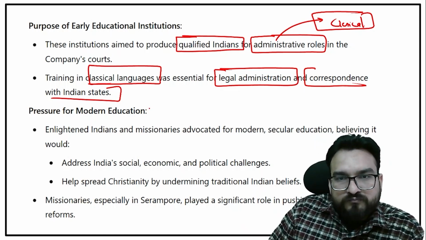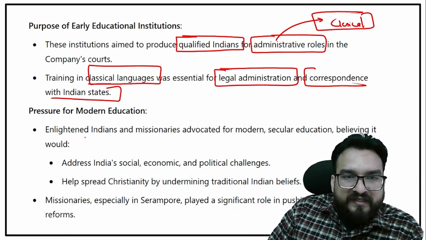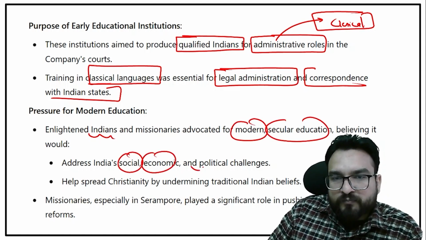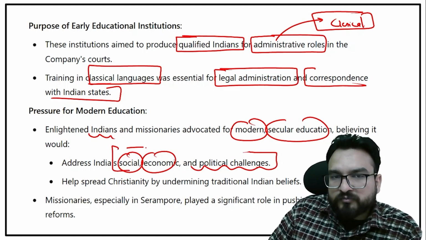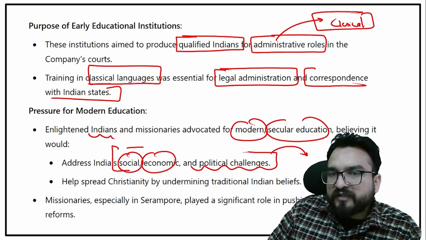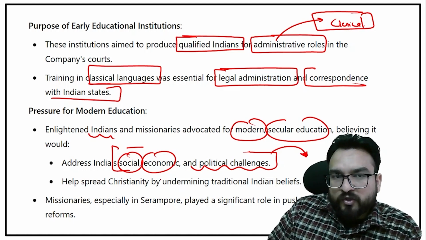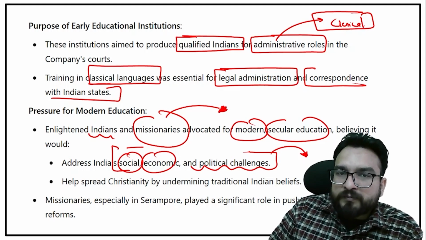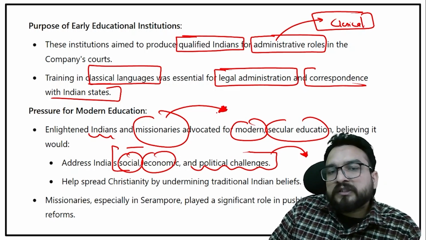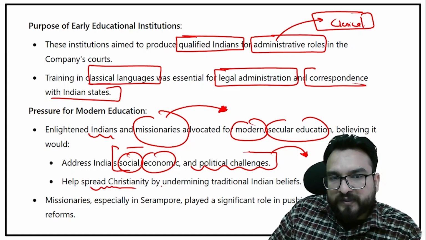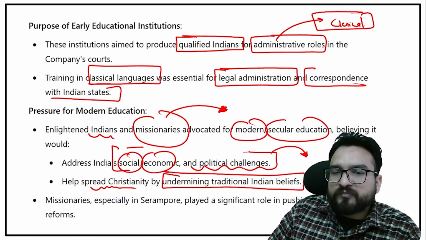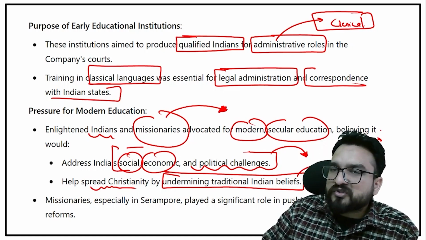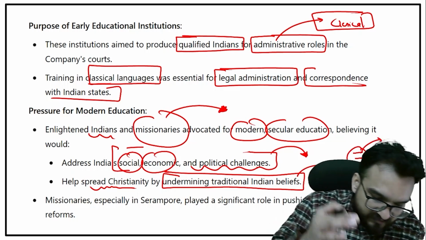Also, at that point of time, enlightened Indians wanted modern secular education. Why? To address social, economic, and political challenges, so that people could wake up from the social evils and superstitious beliefs of that time. Also, why did missionaries want modern education? Because they wanted to convert people from Hinduism or Islam to Christianity. It helped spread Christianity by undermining traditional Indian beliefs, because we will not say that every point in our religion's scriptures is infallible or 100% true, right?